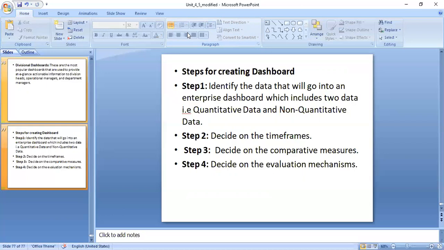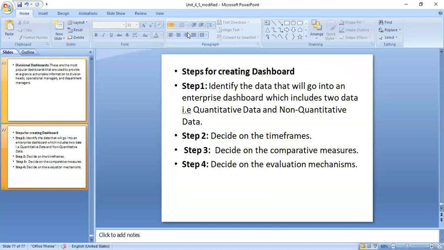Then the third step it is what? Decide on the comparative measures here. You are supposed to compare the previous thing or in the future things here. Now imagine that in our college the last year admission was, it was 150, this year it will become a 180. So that is what called as a comparative measures here.